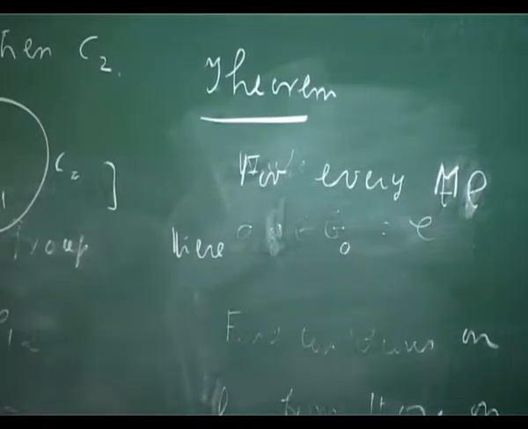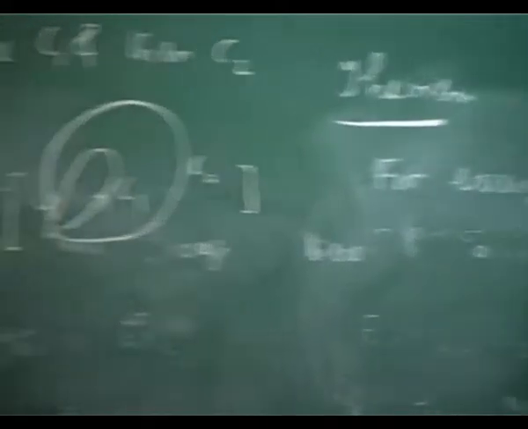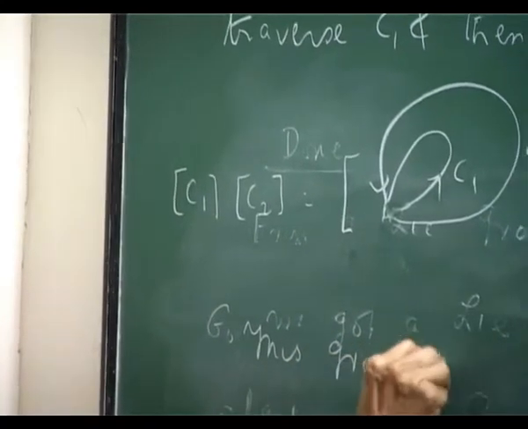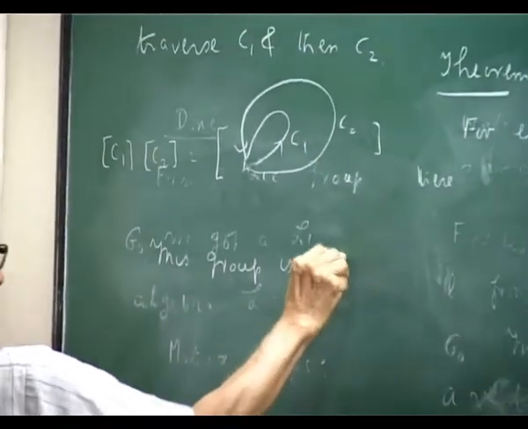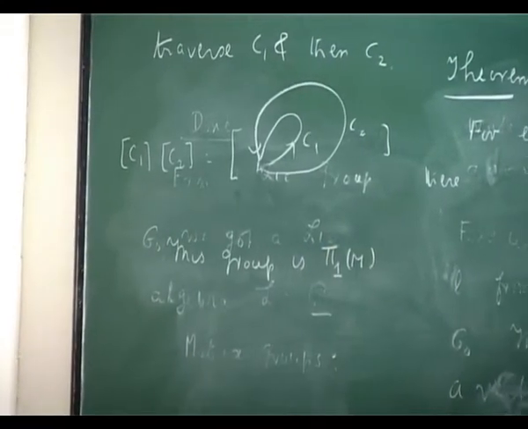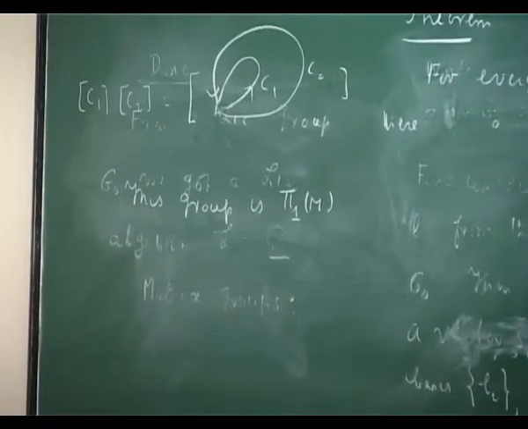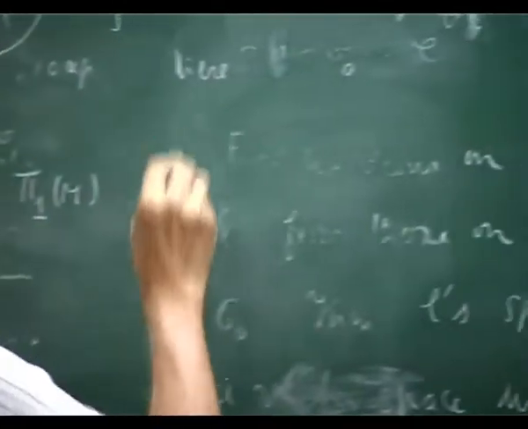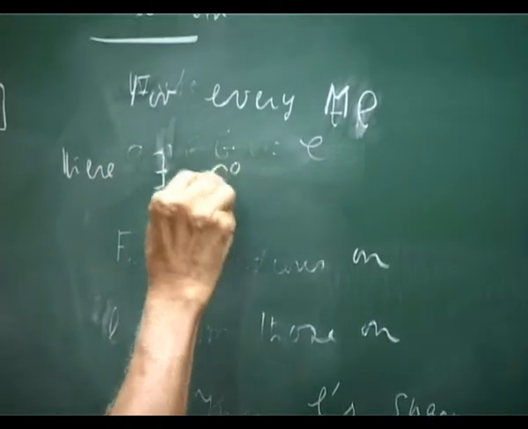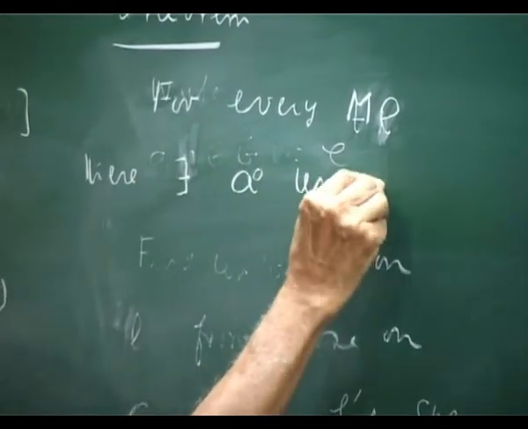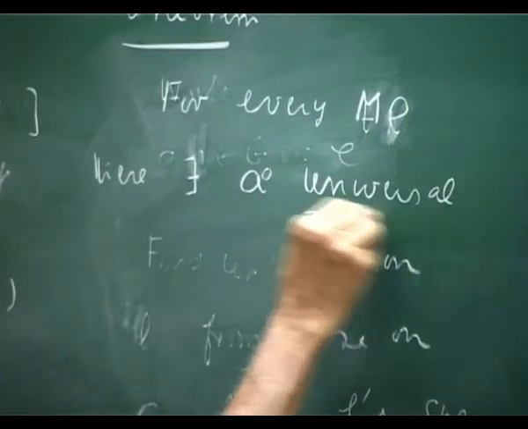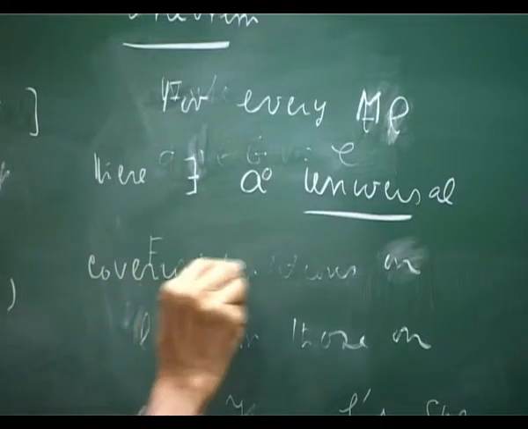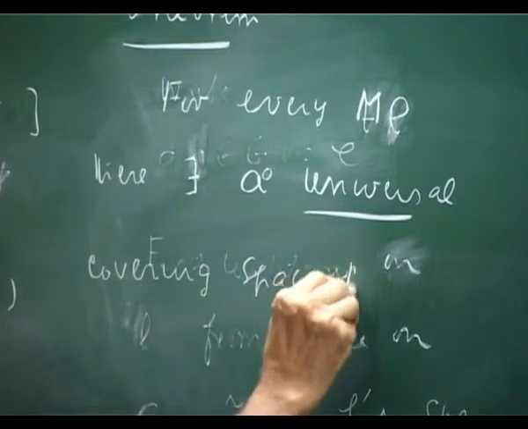Okay, I should say here this group is pi 1 M. Okay. Now, for every M, there exists a universal. I won't try to tell you how to construct this covering space, M bar.